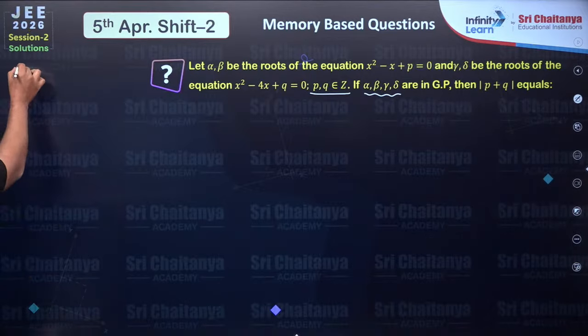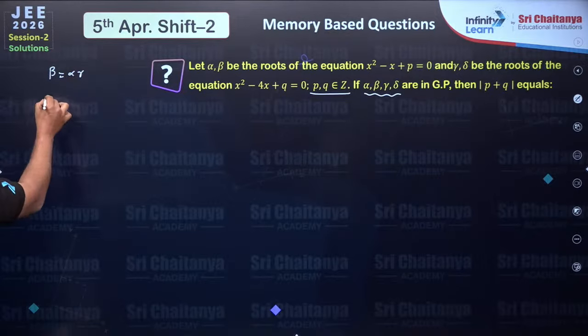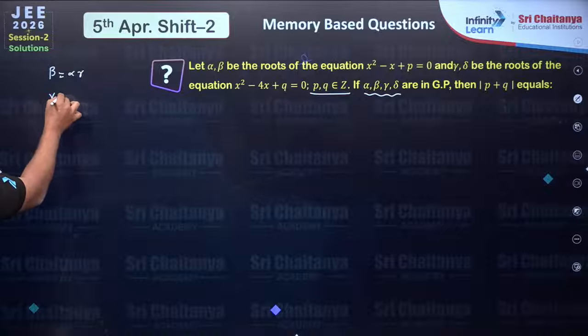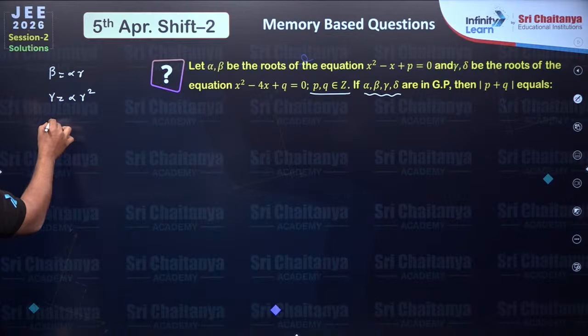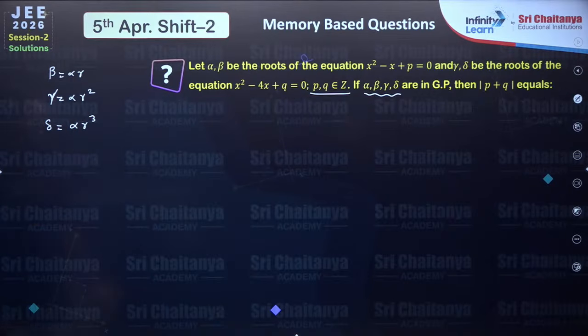That means beta can be written as alpha r, gamma as alpha r square and delta as alpha r cube, right?